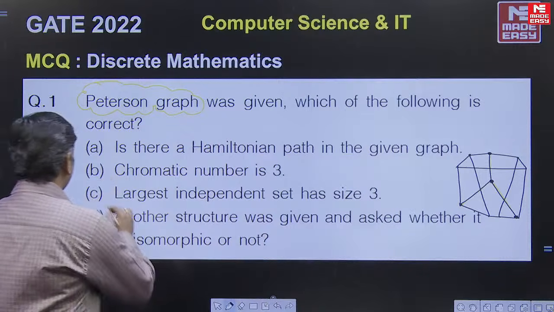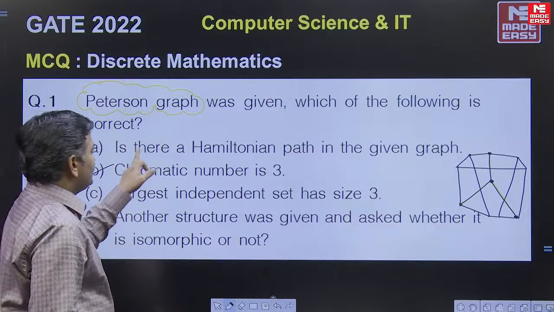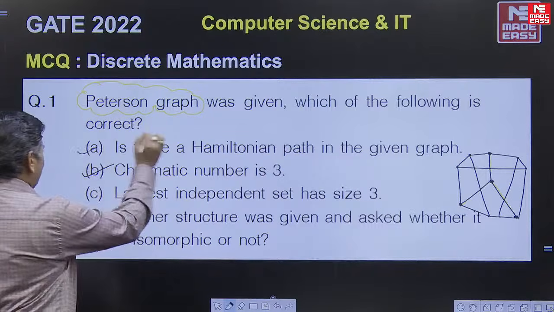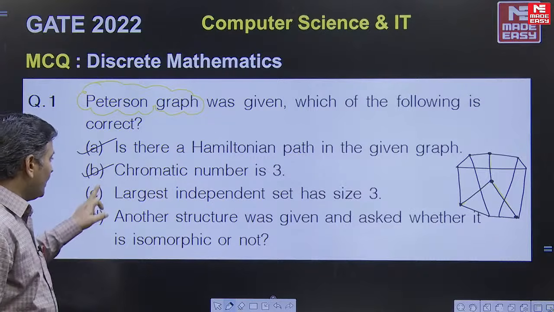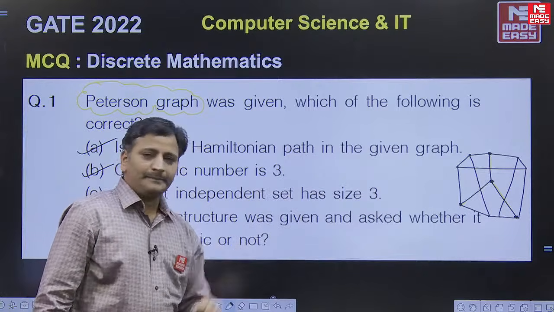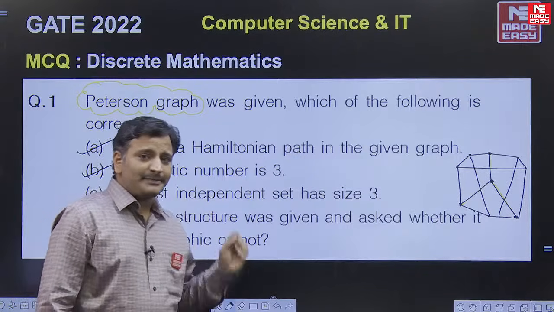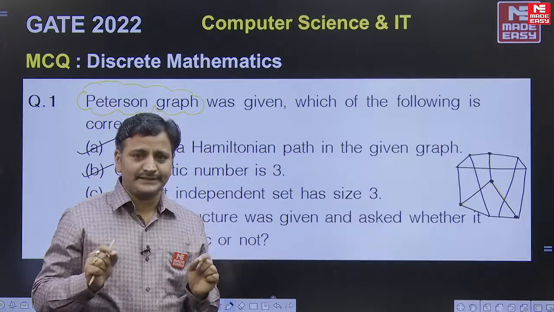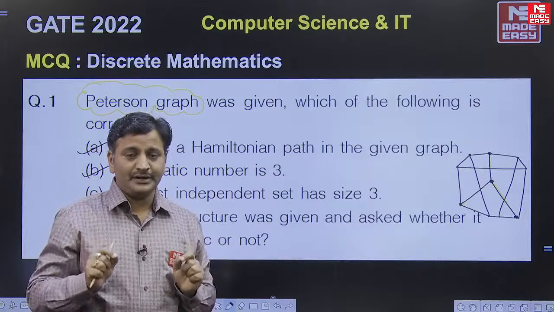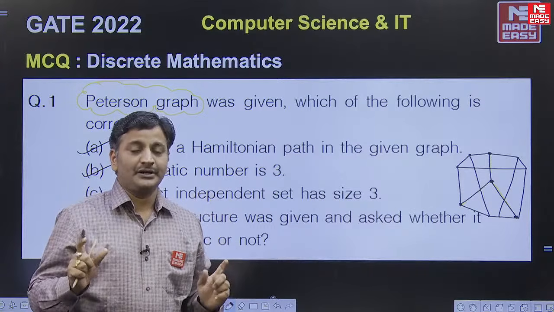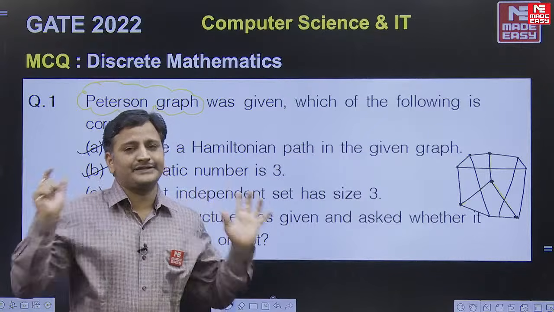So the second statement is true. Is there a Hamiltonian path? Yes, there is a Hamiltonian path. Next, the largest independent set has size 3. Here, independent set means we have to collect a set of vertices, that set must be the largest set, and none of the vertices are adjacent.